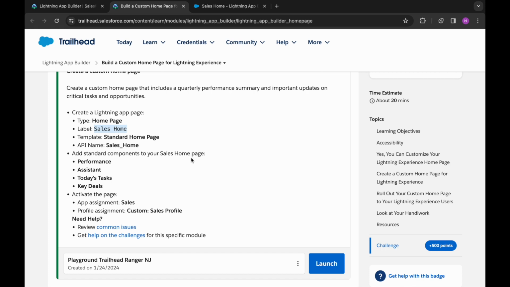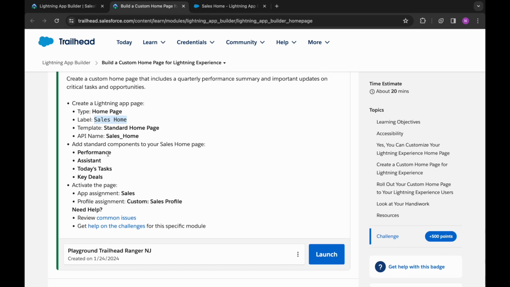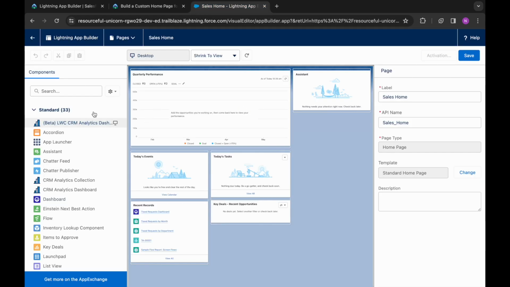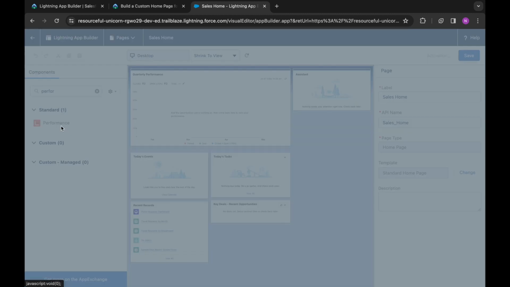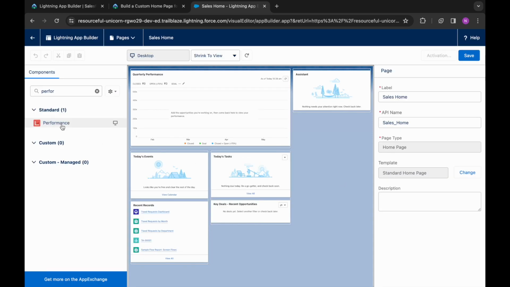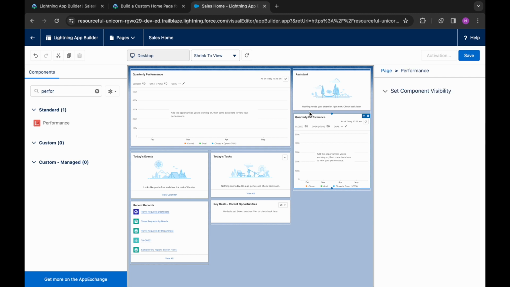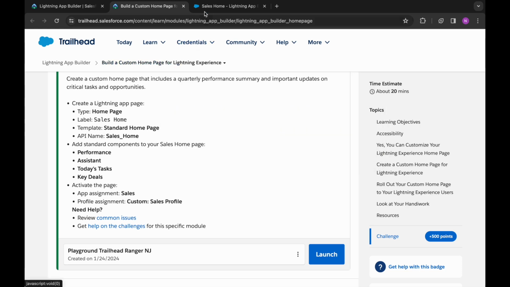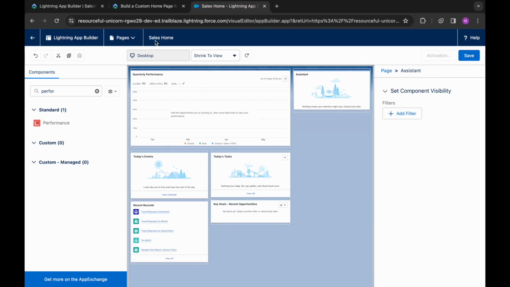We need to add these standard components to it, that is performance, assistant, today's task, and key deals. So I guess most of it are already added. So performance is already added, so we will delete this. Then assistant is also there. Then today's task, it's also there. And then key deals. So let's delete others.